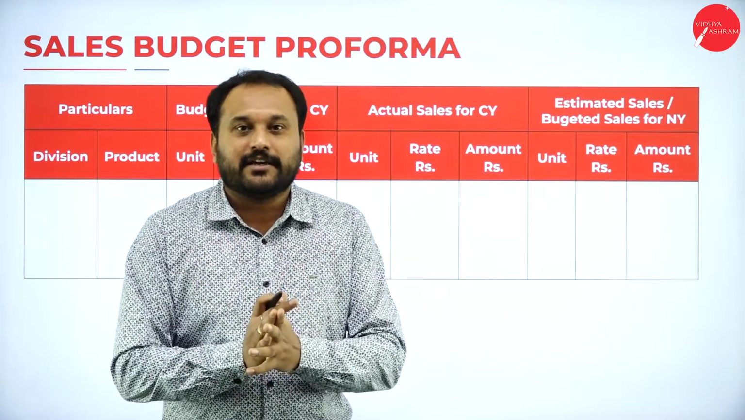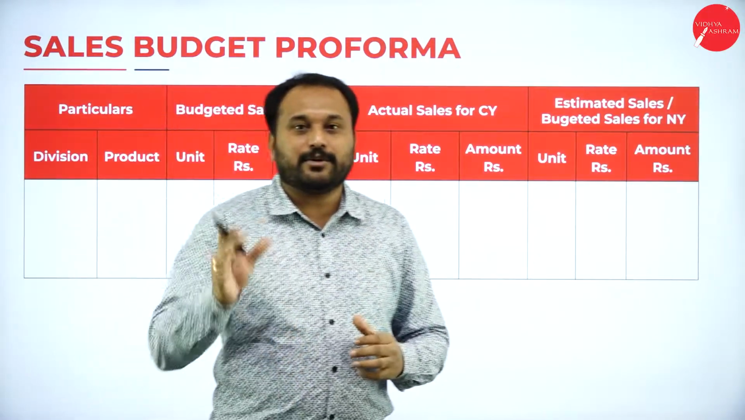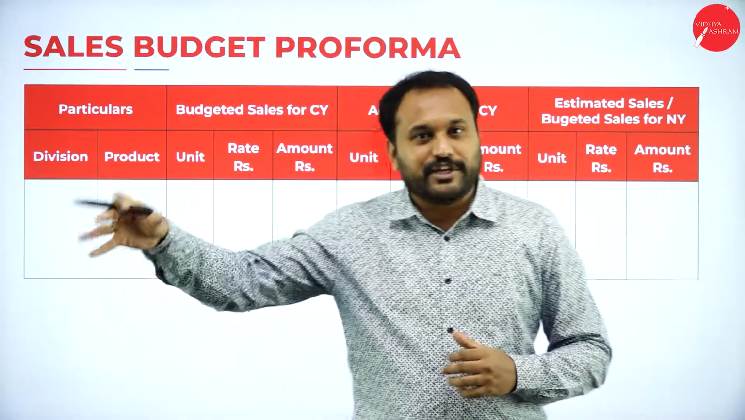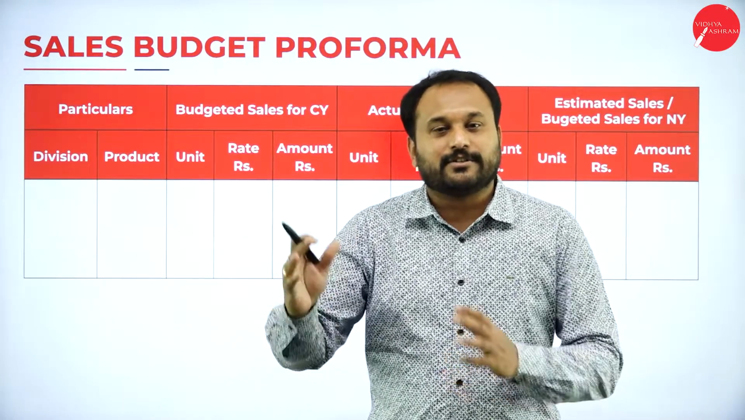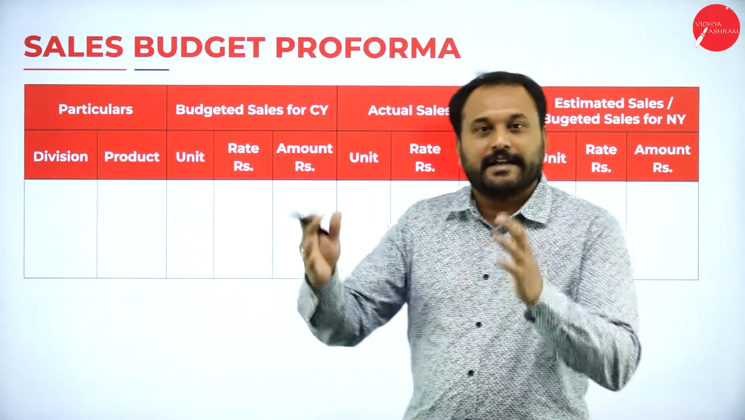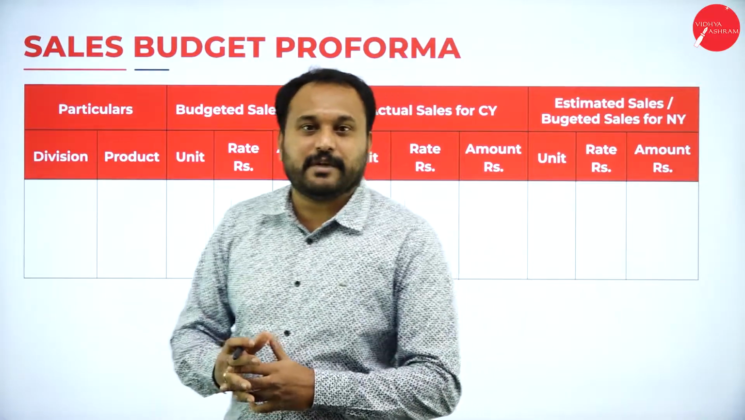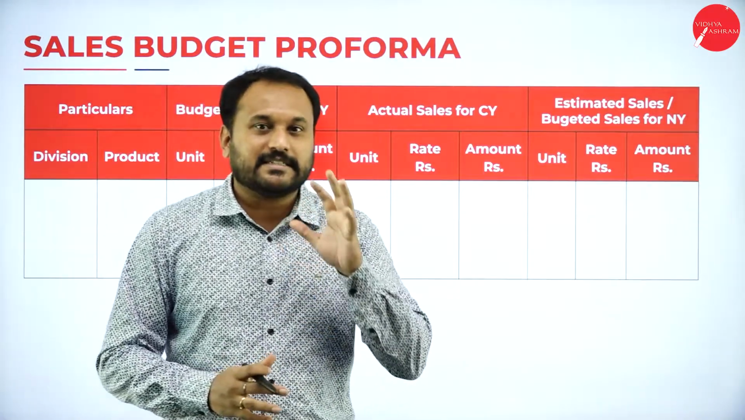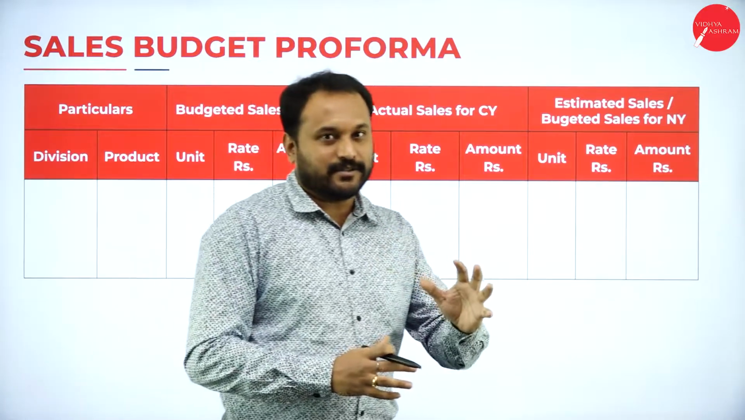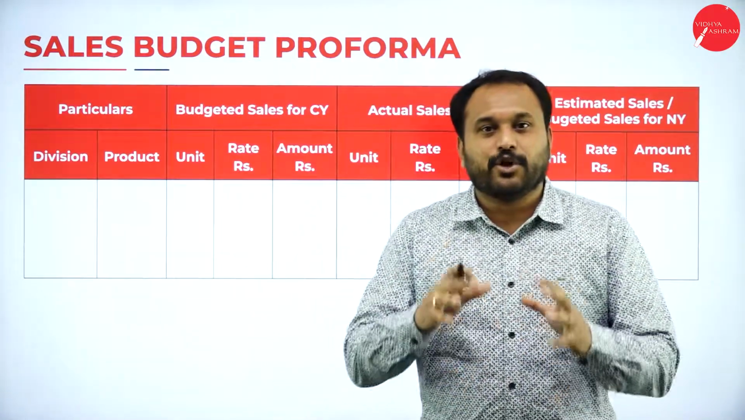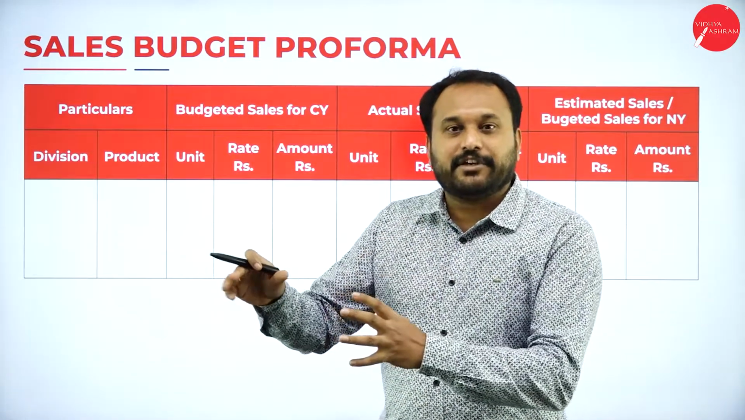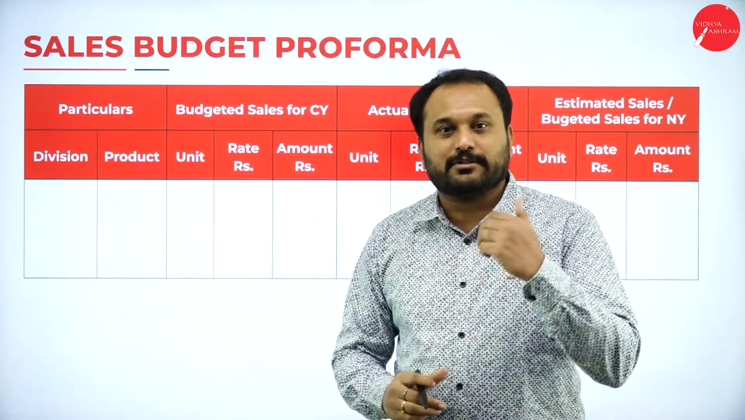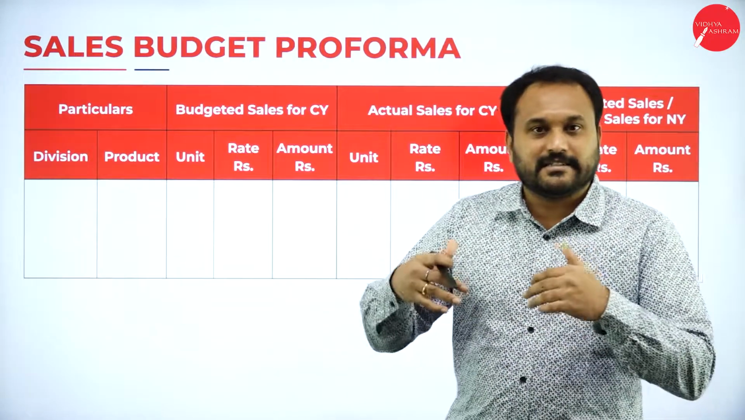First thing is particulars, which you'll be writing, where you will have two columns, that is division and product. So this is the first thing. It is all done. Next, we are supposed to have a column where we will be going with budgeted sales for the current year. Now in the question paper, whichever year they have given, you are supposed to write it. Say for example, if they have given 2018, that is the current year.